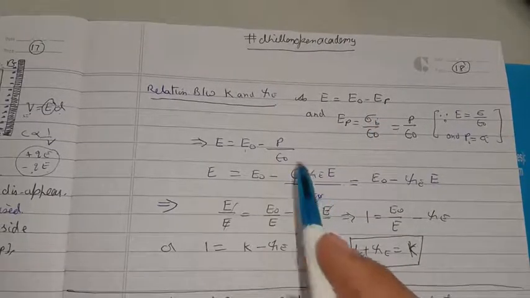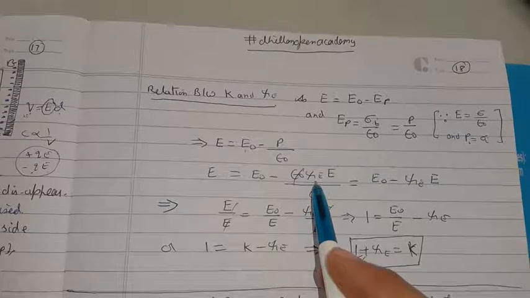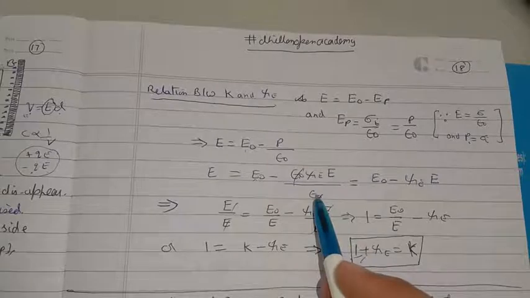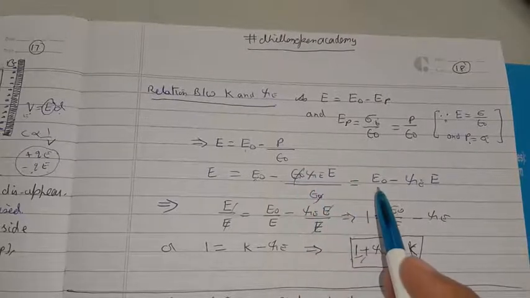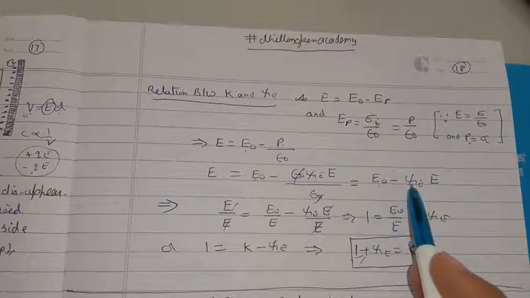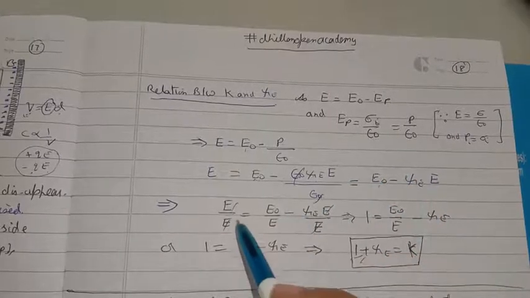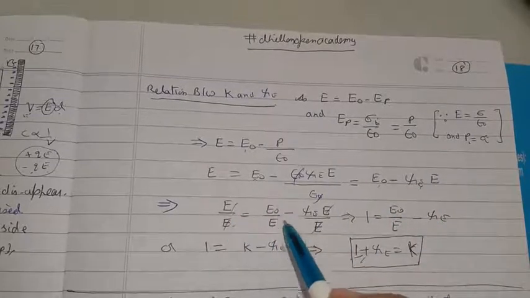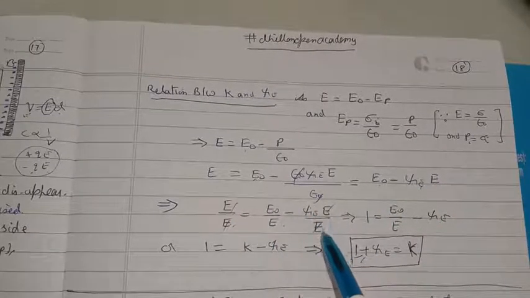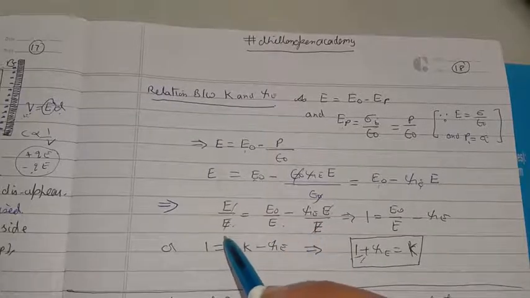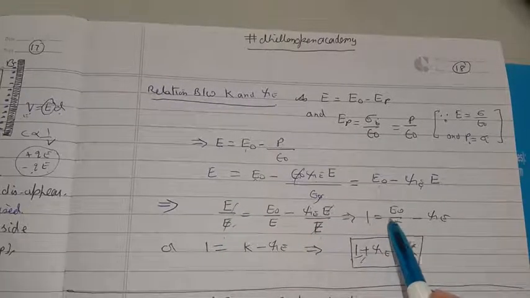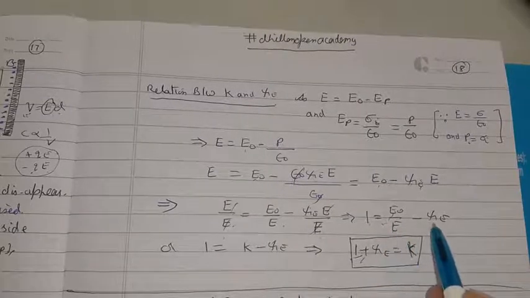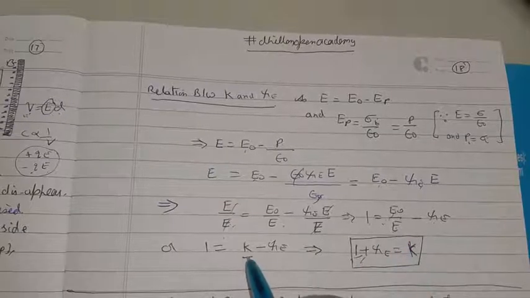Now putting the value of polarization density over here, we have E equal to E naught minus epsilon naught chi_e into E. Epsilon naught gets cancelled, so E is equal to E naught minus chi_e into E. Dividing throughout this equation by E, we get 1 equal to E naught over E minus chi_e, and E naught over E is nothing but the dielectric constant.